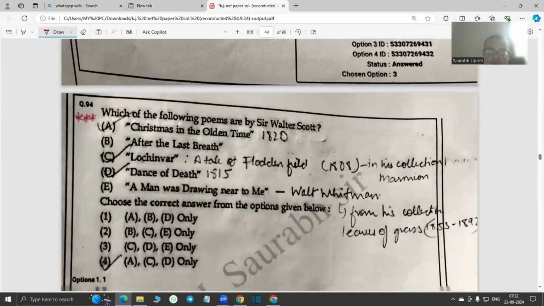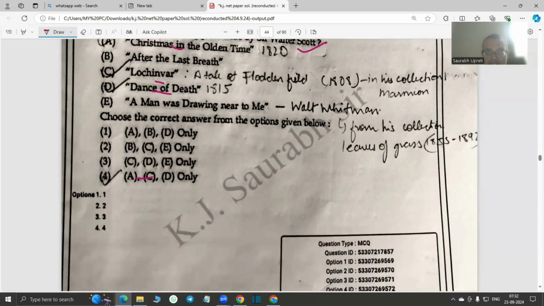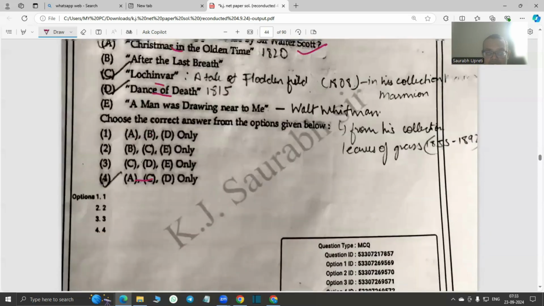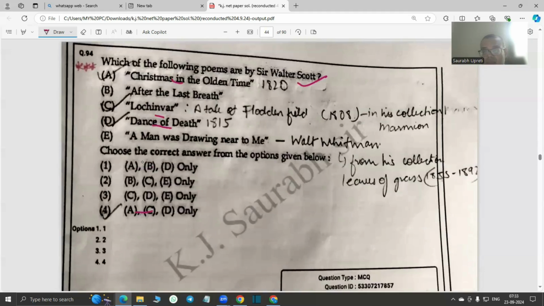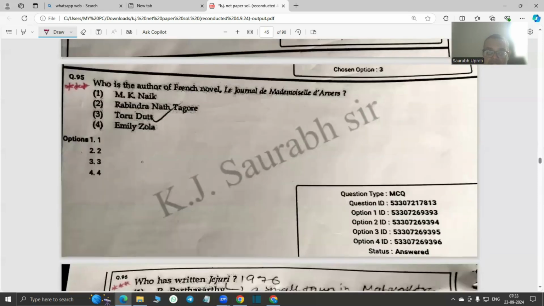Okay. Which of the following poems are by Sir Walter Scott? So, Lochinvar, Dance of Death, and Christmas in the Olden Time. So, the answer is A, C, D. Walter Scott, of course, known as the father of historical novels, is also the writer of ballads, a revival of Scottish ballads. And one more important thing about Walter Scott, he wrote the first biographies of novelists, called Lives of the Novelists. Very important. Author of the French novel Le Journal de Mademoiselle d'Arvers.